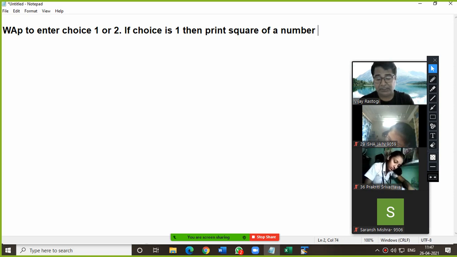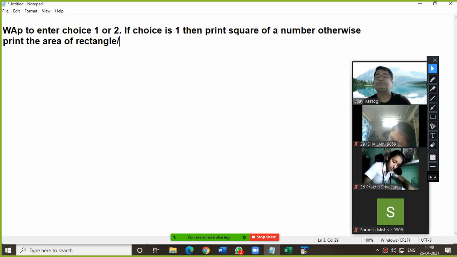Otherwise, print area of rectangle. Please do this question right now, everybody.